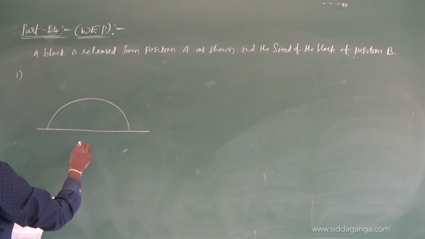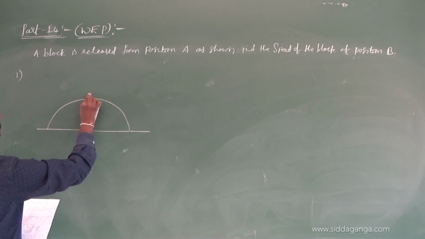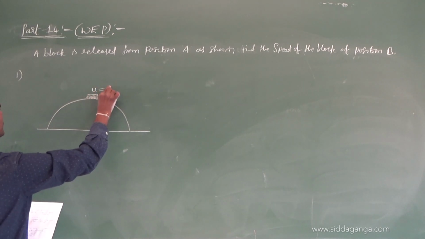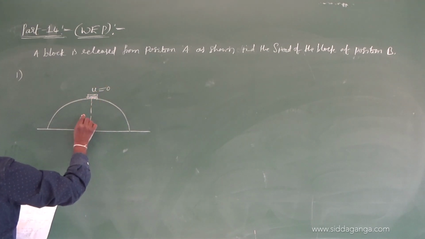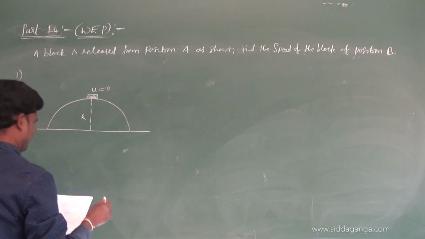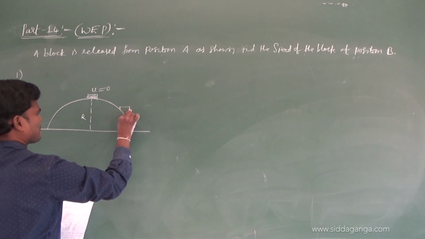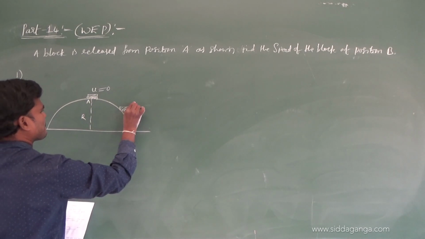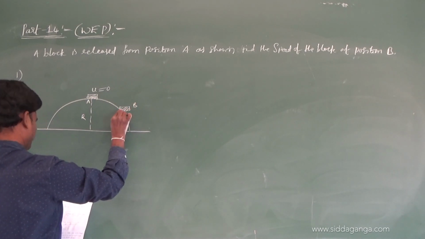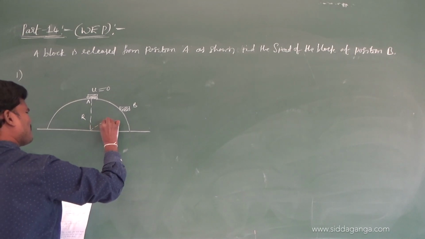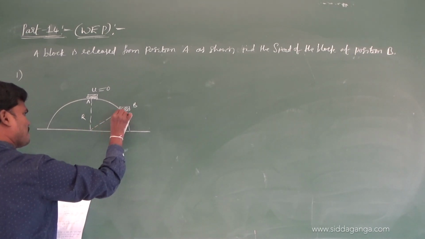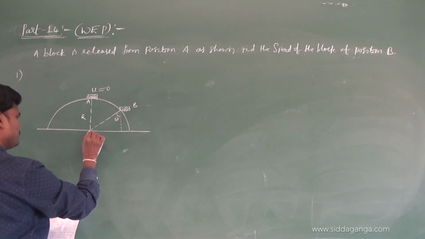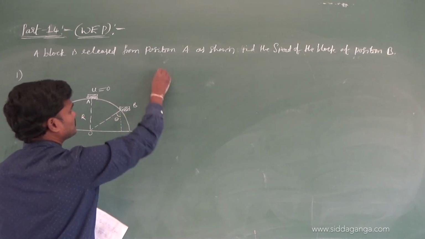They gave this diagram. This is A, this is B. This is the first diagram.